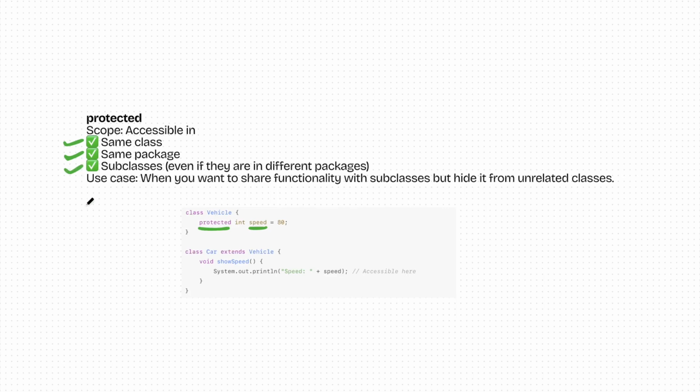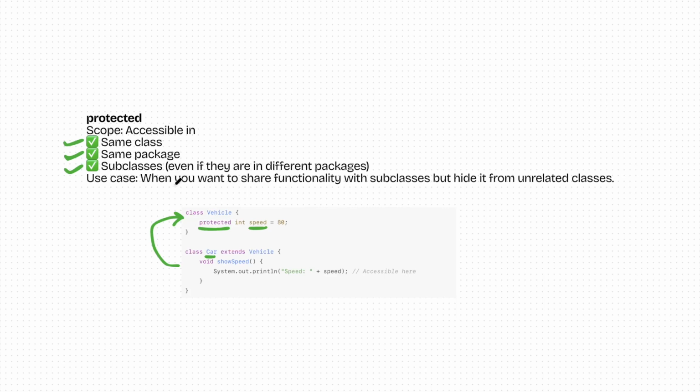So basically you need to understand, if we have a class Vehicle and if there is one more class Car which is extending the Vehicle, then this class can access this speed variable because it's a protected variable. Since it's a parent-child relationship, the child can always access the parent's protected variables, and any other class which is in the same package can also access this variable.